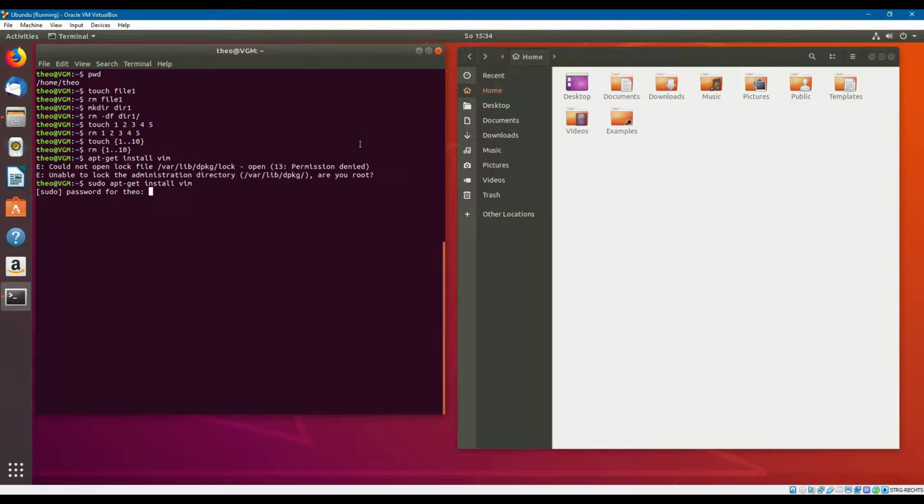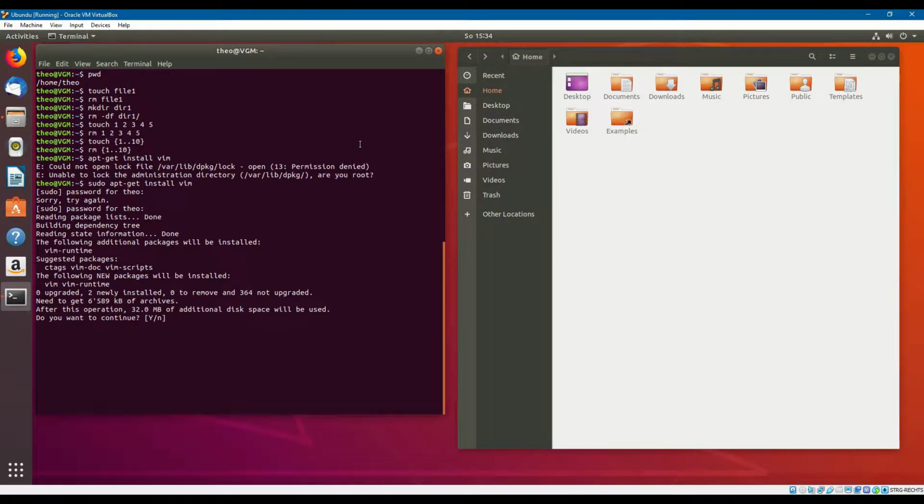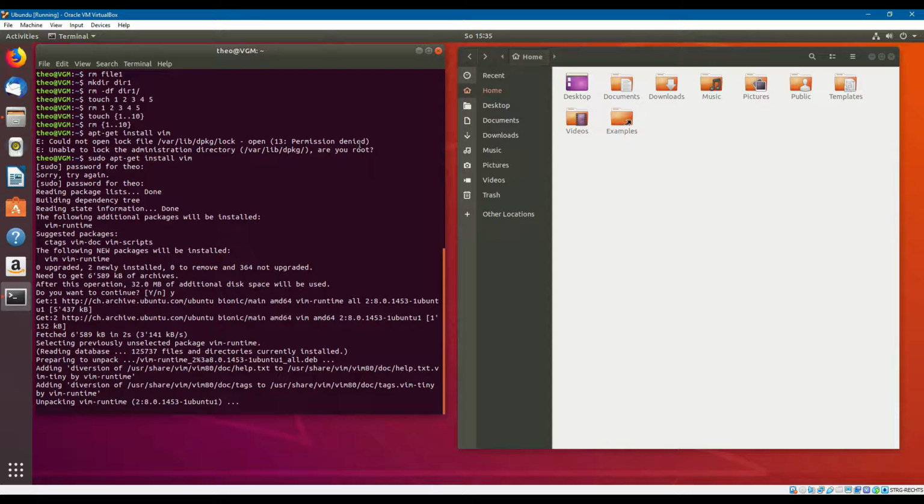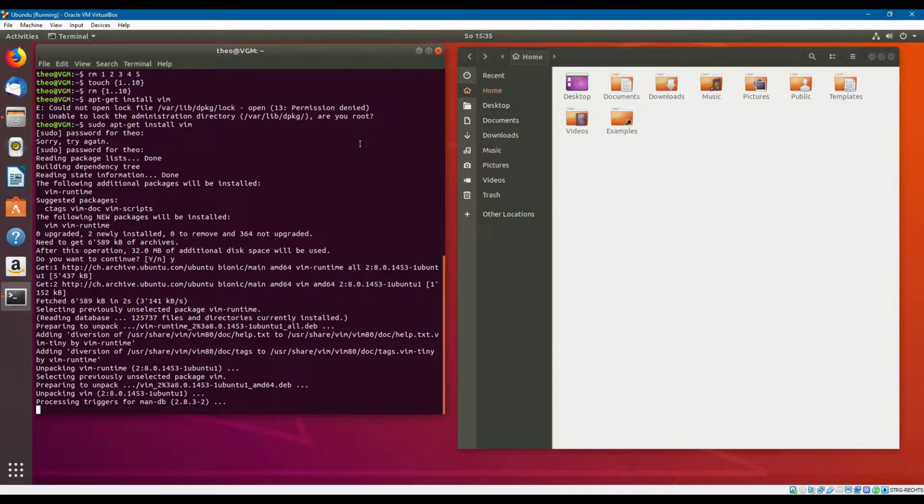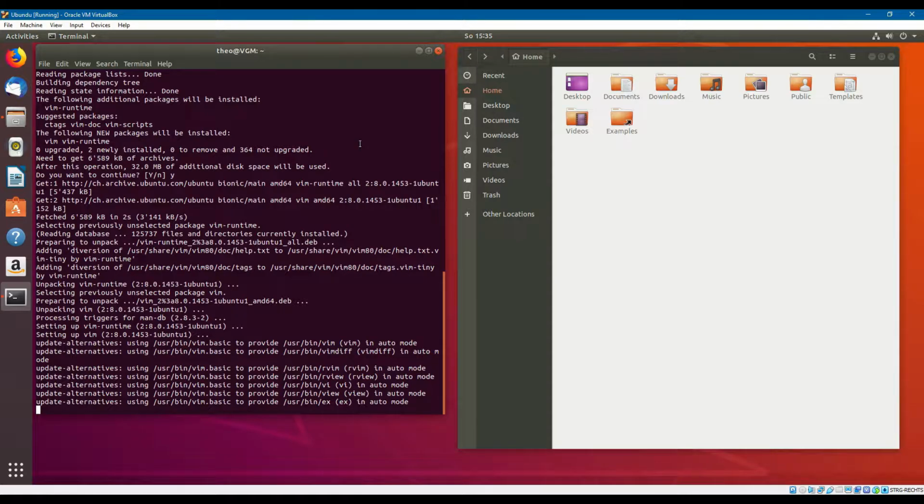Then it asks you for the password. You write your password. And then it will be installed, and it asks you, do you want to continue? Do you want to install some additional packages? I will also tell you about that in another lesson, why you need to install some other packages with it. Just press yes for now and install Vim, this text editor.